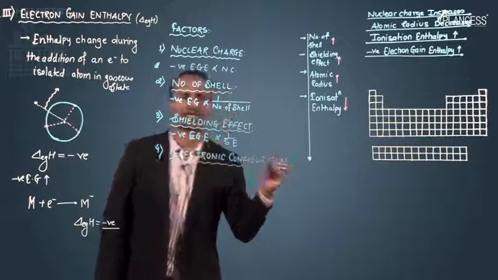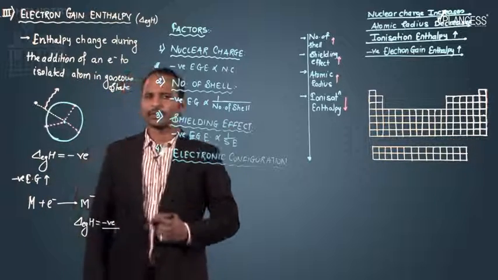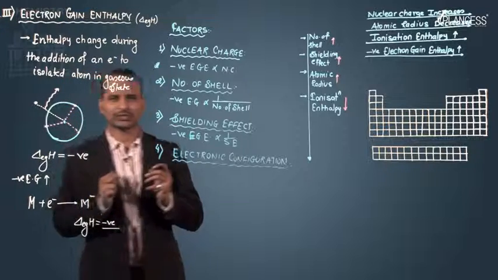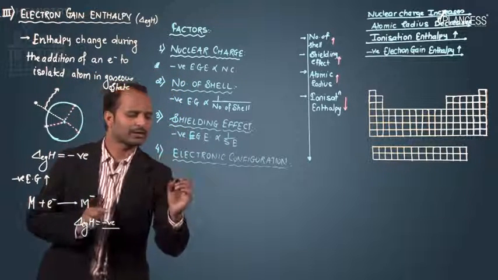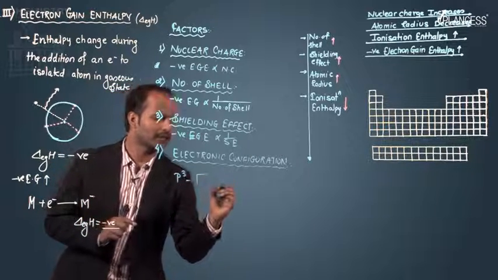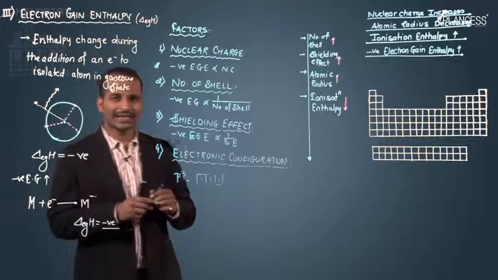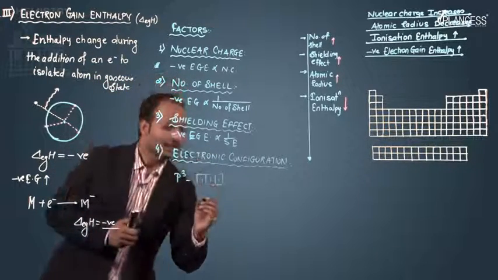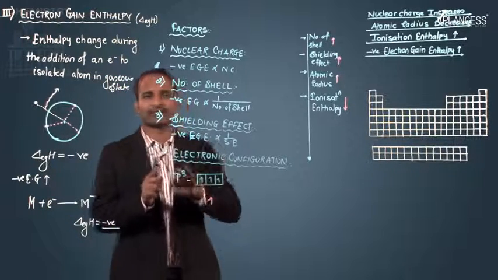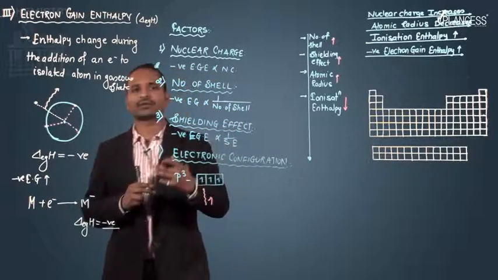So electronic configuration is the fourth factor which again affects the electron gain enthalpy. Suppose there is an atom having a half-filled or completely filled stable configuration, for example a p3 configuration, that is a half-filled stable configuration, having 3 electrons in the outermost orbit in the p orbital. In that case, if an electron is added here, then this atom will try to avoid gaining this electron. This atom will not show any interest to gain the electron.